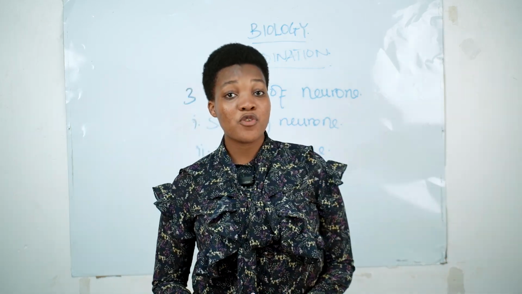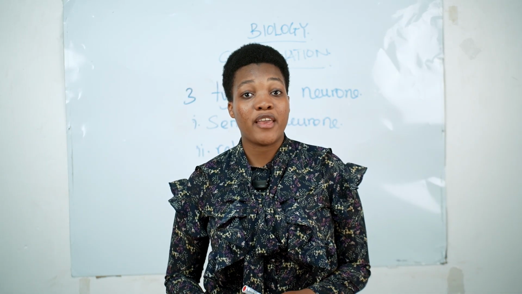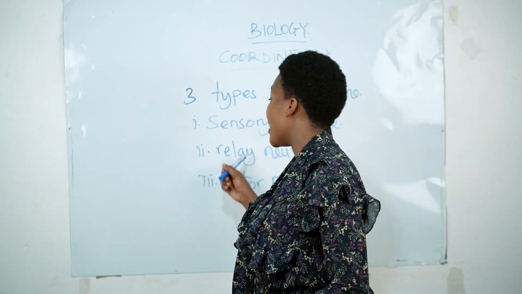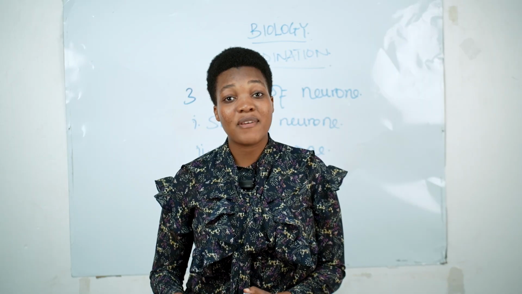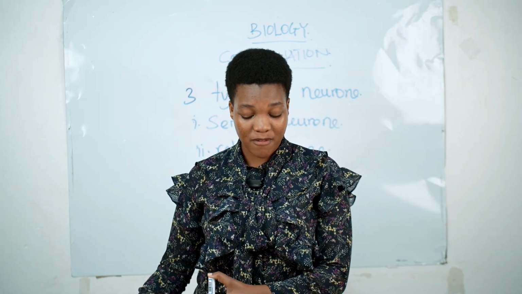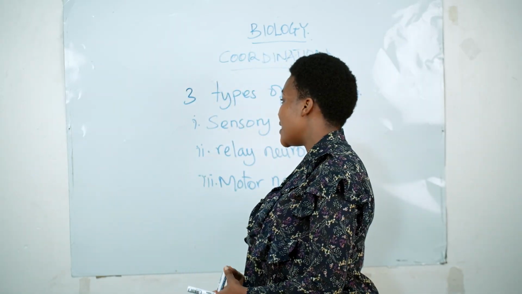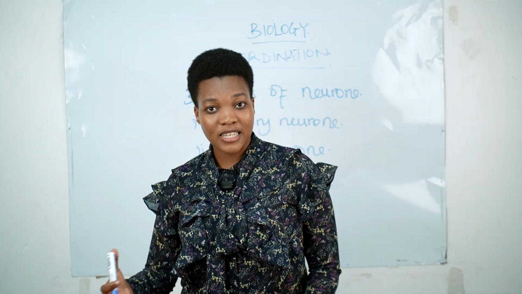So these types of neuron have been classified according to their function. They do perform different functions as you see them, but also their names have been given according to the function they perform. Now we are going to see one type of neuron to another type of neuron.